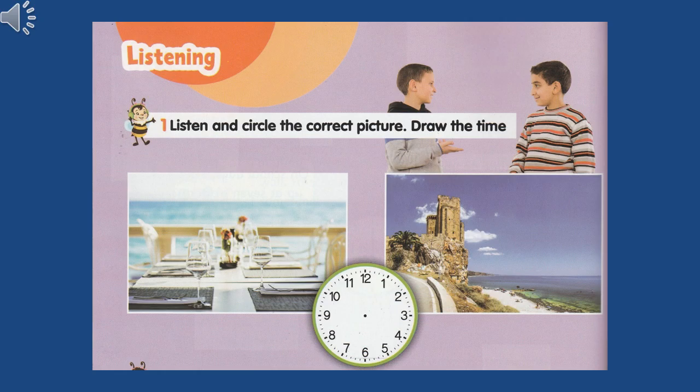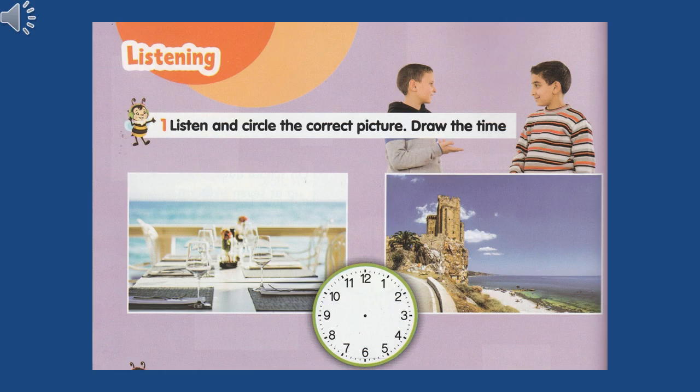Now listen to the audio again and circle the correct picture. I never go to school on vacation. I usually go to the beach. I like the sea. We sometimes go to a fort. It's fun. I never go to bed early. I usually go to bed at 9:15.